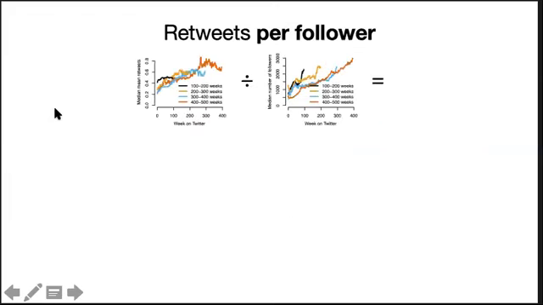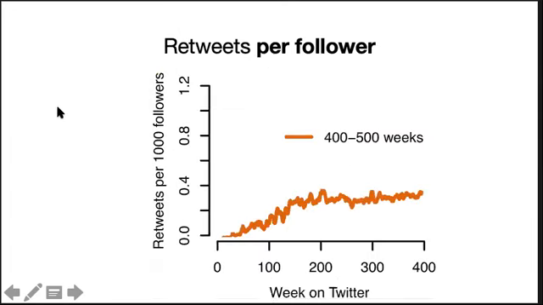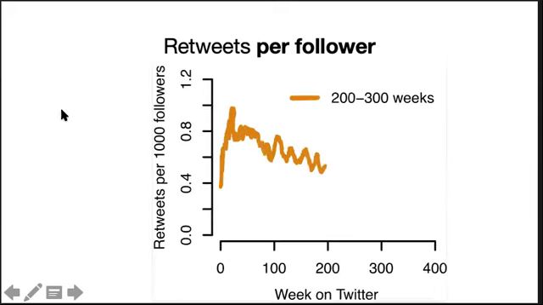However, if we look at the retweets per follower, obtained by dividing the user level retweet count by the number of followers, we find a peculiar pattern. Let's look at this one age group. It looks like this. This is a non-monotonic curve which grows until a certain point and then stops increasing, or even decreases as we see here for the user group of 200 to 300 weeks age range.